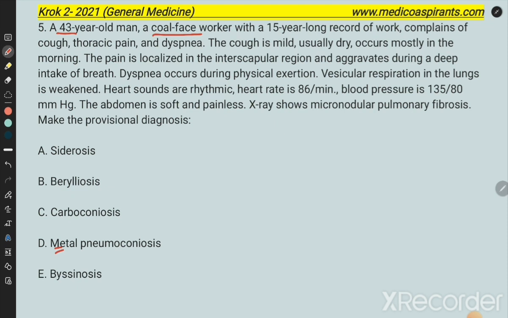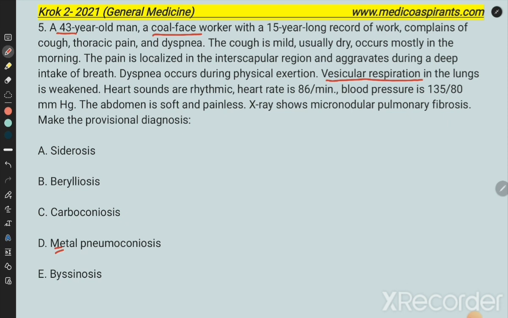Complaints of cough, thoracic pain, and dyspnea. The cough is mild, usually dry, and occurs mostly in the morning. The pain is localized in the interscapular region and aggravated during deep inspiration. Dyspnea occurs during physical exertion. Vesicular respiration in the lungs is weakened, and the heart sounds are rhythmic.